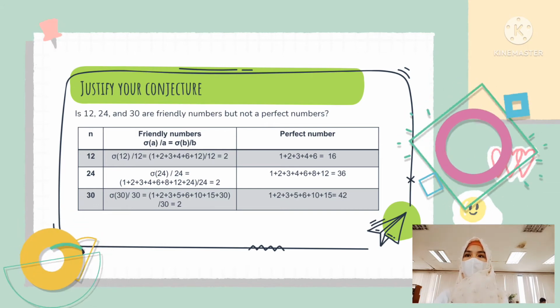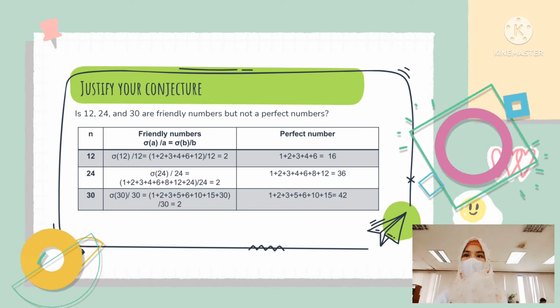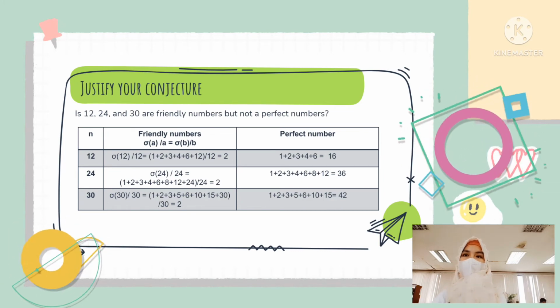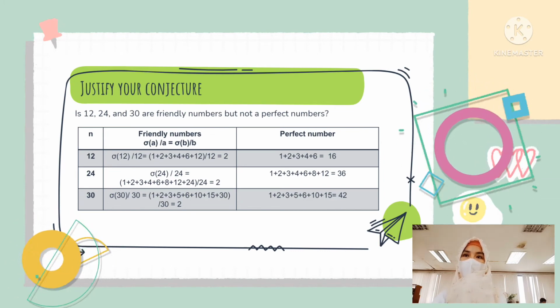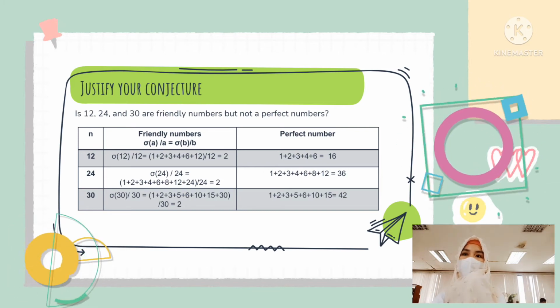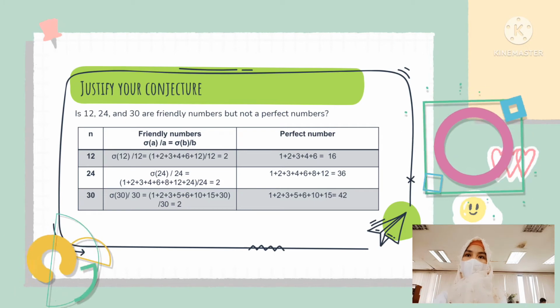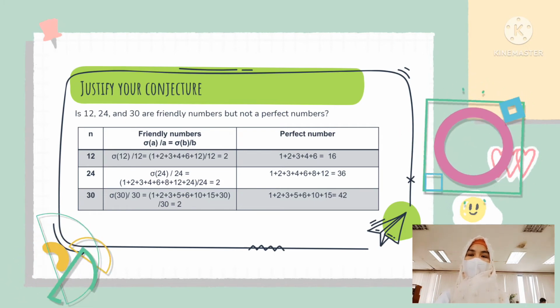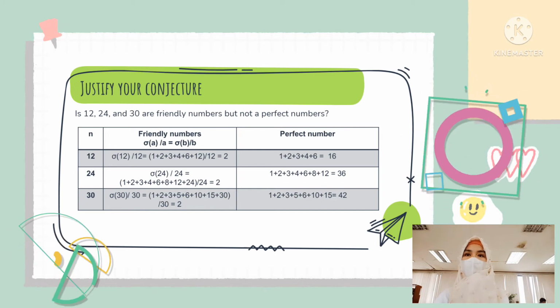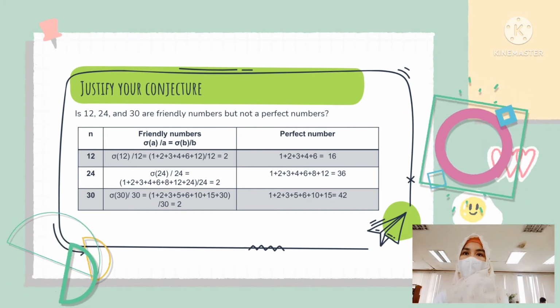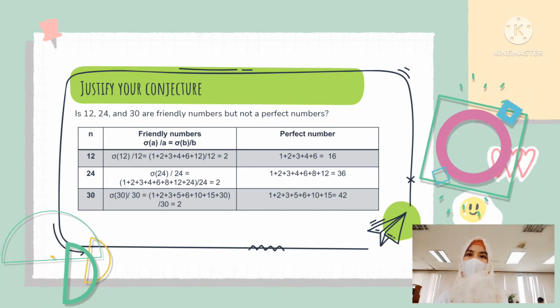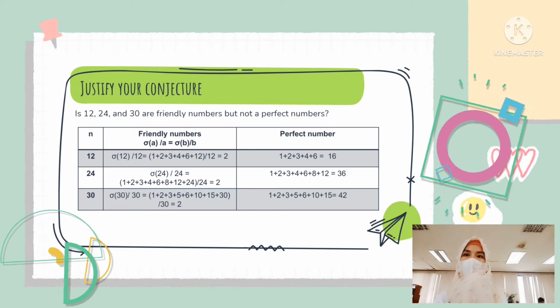Next is 24. Take 24, the factors are 1 plus 2 plus 3 plus 4 plus 6 plus 8 plus 12 plus 24, divided by 24, is equal to 2. In perfect numbers, the factors of 24, 1 plus 2 plus 3 plus 4 plus 6 plus 8 plus 12, give us 36.